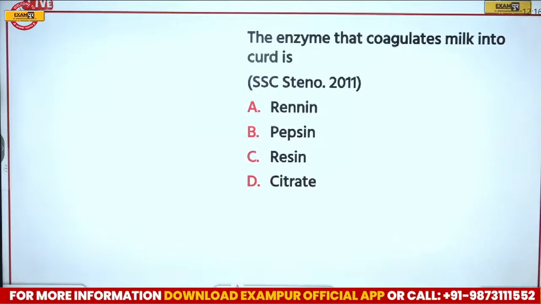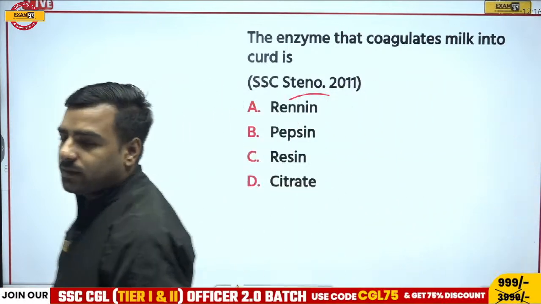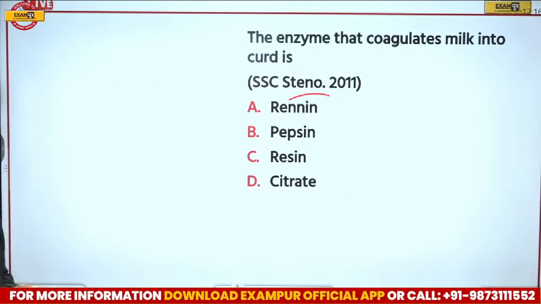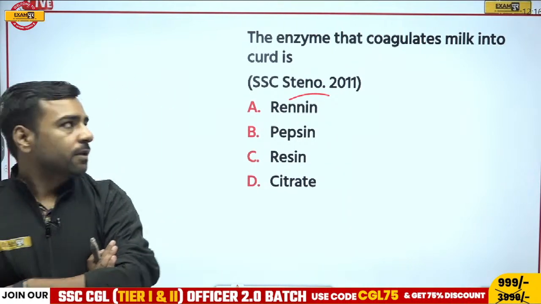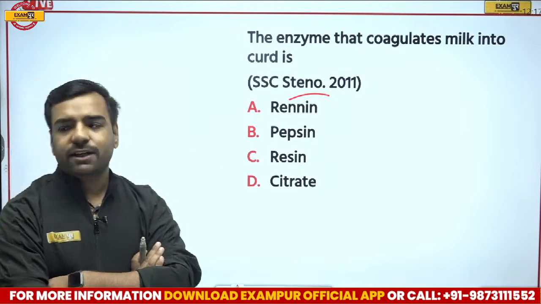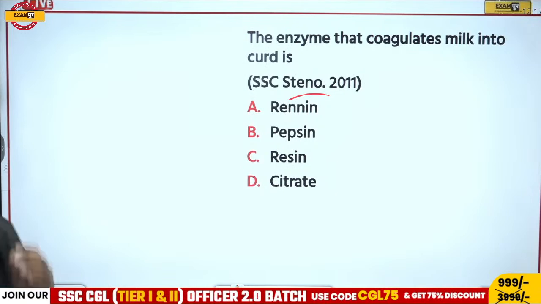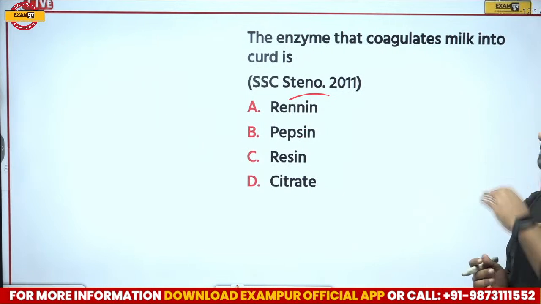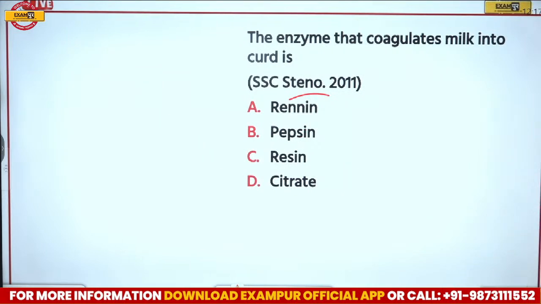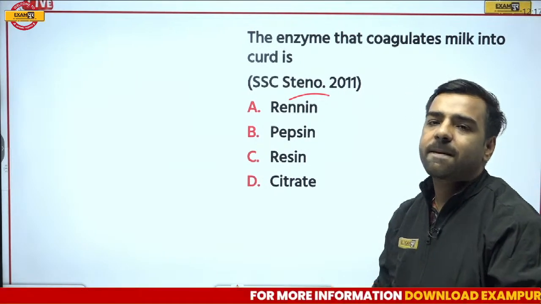Next we have, the enzyme that coagulates milk into curd is what? Now this is from Steno. Question is, the enzyme that coagulates milk into curd. Now what is that? Mostly kidney. That's true, Vinod. Absolutely correct. What about this question? The enzyme that coagulates milk into curd. What is the correct answer here? The correct answer, please. Question is, the enzyme that coagulates milk into curd. So this is from Steno 2011. Is it renin, pepsin, resin, or citrate? What's that?